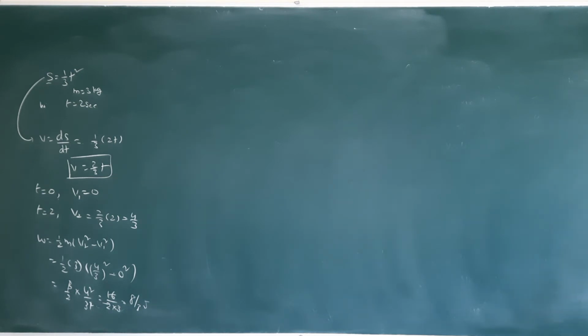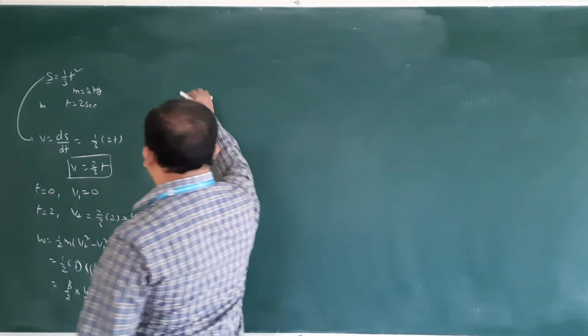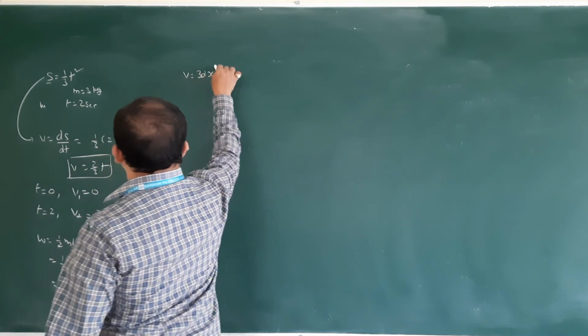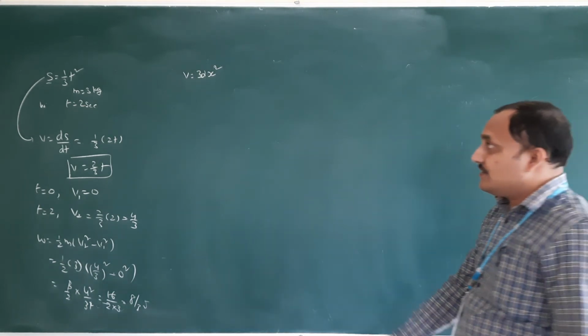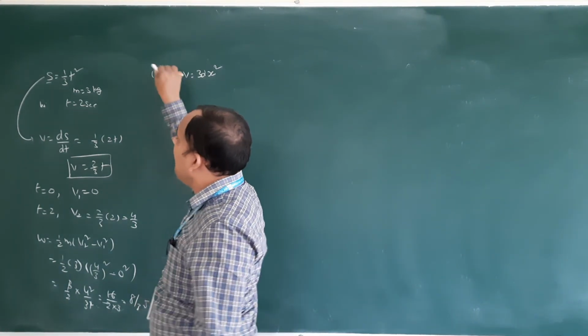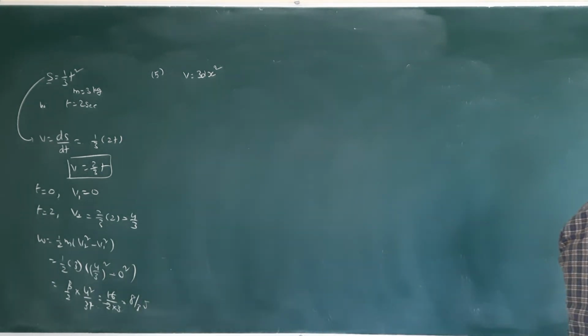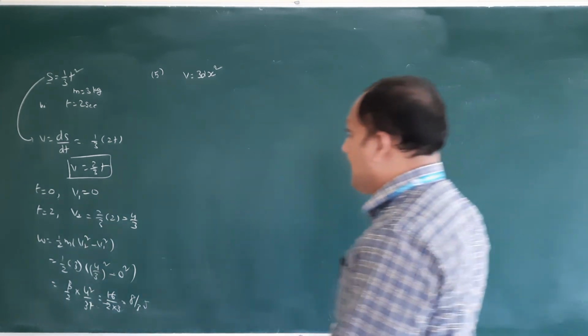Next question number 5. That is also the same model. The relation between velocity and displacement of the particle of mass moving in a straight line is given by velocity V is equal to 3 alpha x square, where alpha is constant. This is question number 5 we are solving. The work done by all forces during displacement from x is equal to d to x is equal to 2d.